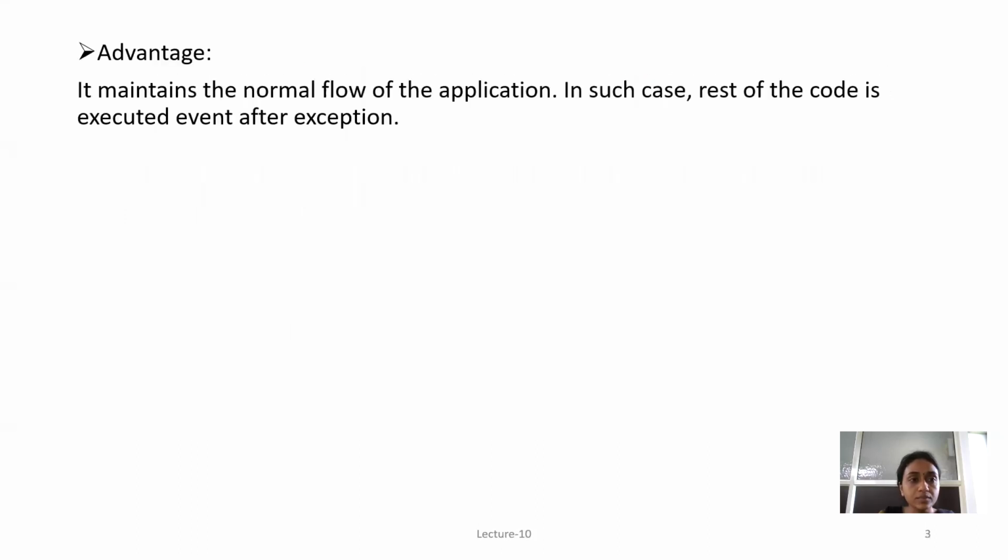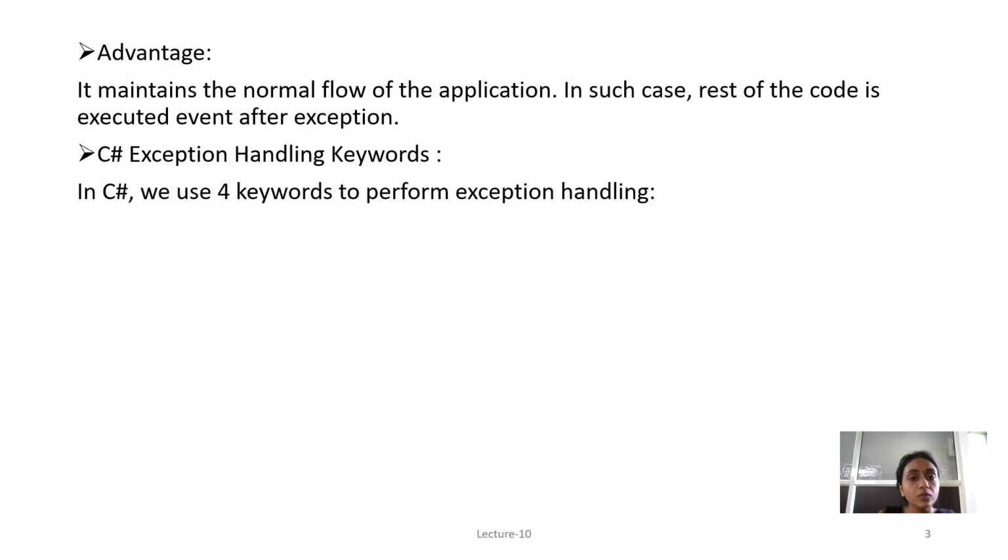Its advantage is that it maintains the normal flow of the application. In such a case, the rest of the code is executed even after the exception. C# exception handling keywords are four. First, try, second, catch, third, finally, and fourth, throw.